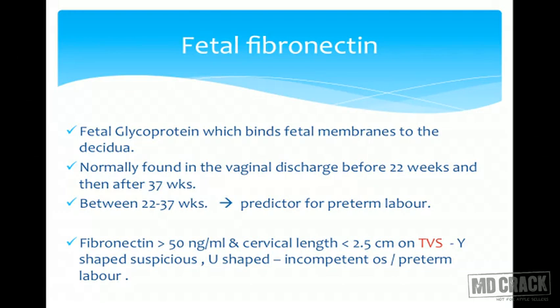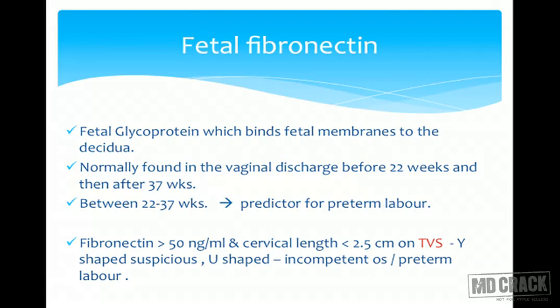That is why all these things are very important clinically. Fibronectin levels more than 50 nanogram per ml, cervical length less than 2.5 cm on transvaginal sonography, suspicious Y-shaped funneling of the internal os, it suggests that yes, she is likely to go. If the internal os is U-shaped, then it is declared as incompetent os, or she is already in preterm labor.